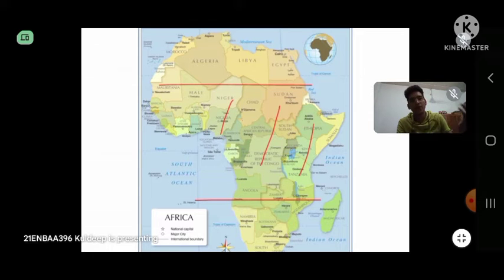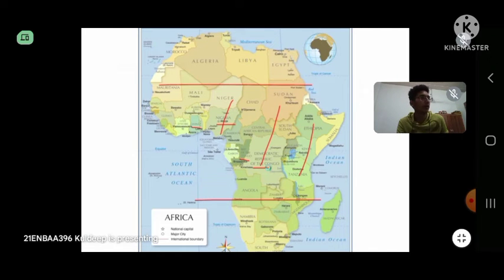I think all these countries come under this Brazilian type. Nigeria is here, Ghana is here, and then Congo is also here. This is the Republic of the Congo and the Democratic Republic of the Congo. So these countries come under this Brazilian type.